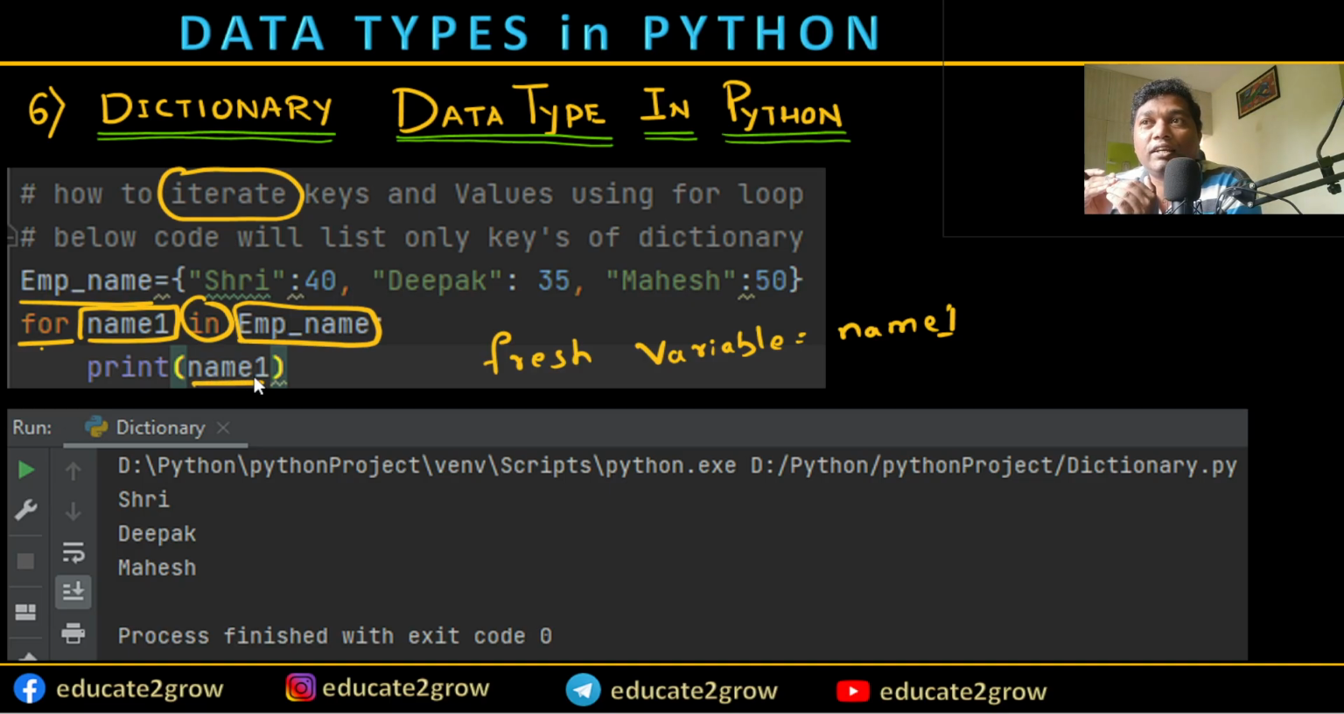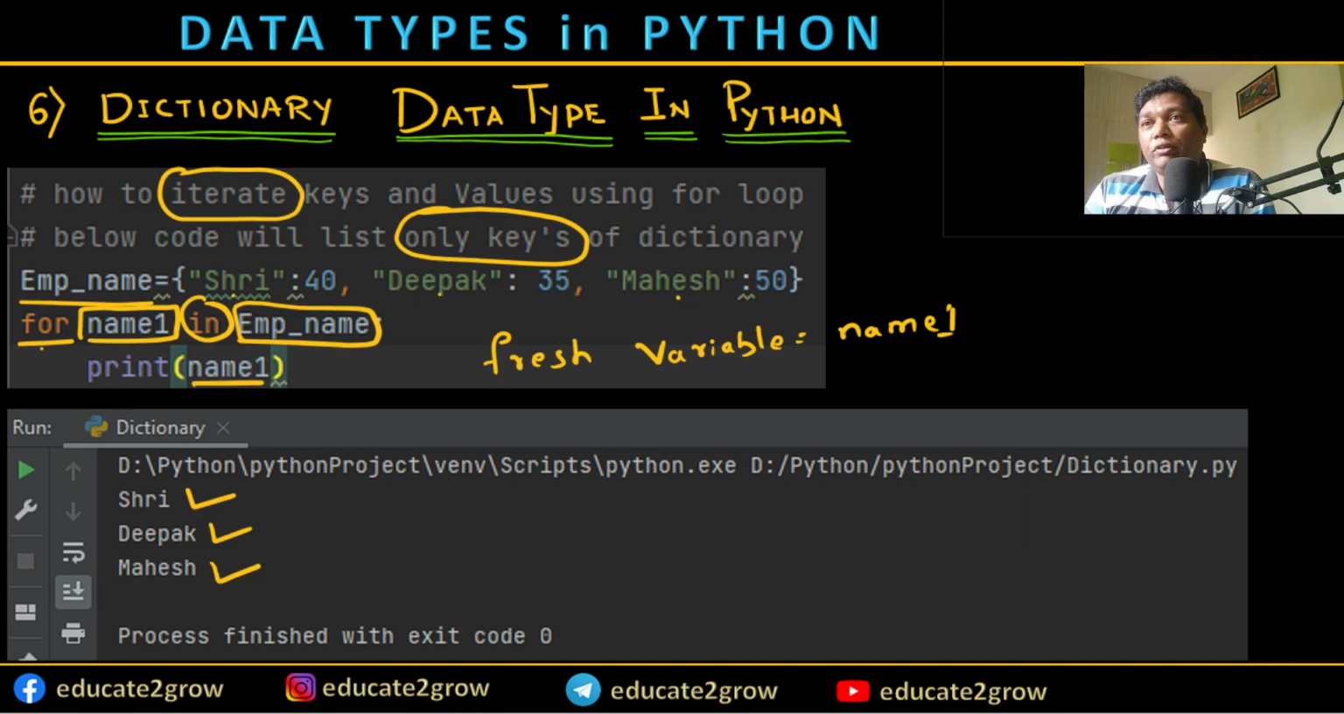It will basically print the keys. If you write the code like this, it will print only the keys. You see Sri, Deepak and Mahesh as output, one by one in multi-line format. You see it is in the dictionary.